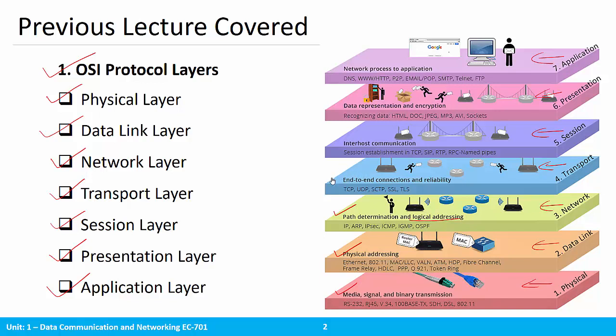And we had seen the transport layer ensures the end-to-end connection and reliability part of the network. Session layer is responsible for the inter-host communication between different hosts. Then presentation layer ensures the data representation and encryption part of the network. And finally, the application layer is responsible for network process to the application.